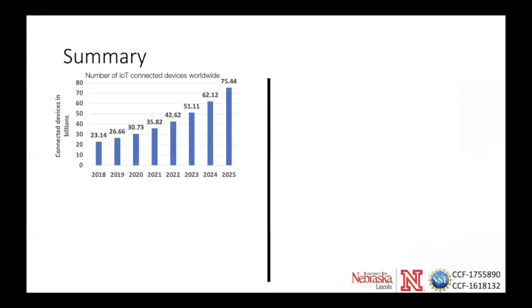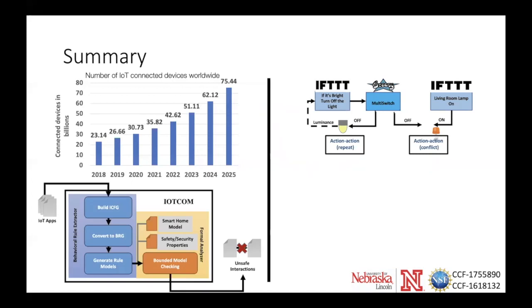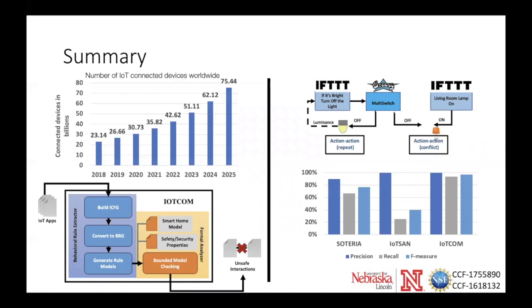In summary, in this work, we are addressing the safety and security concerns that result from the interaction between IoT applications and devices. First, we identified the interaction threats between IoT applications and devices, and then we proposed IoT COM for addressing and capturing those interaction threats. Finally, we evaluated IoT COM from different perspectives, and we show how it outperforms existing techniques.